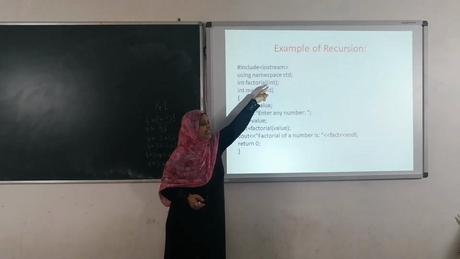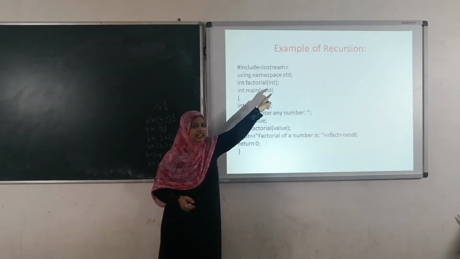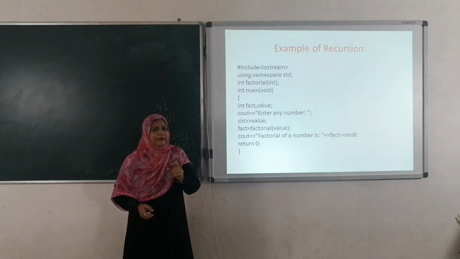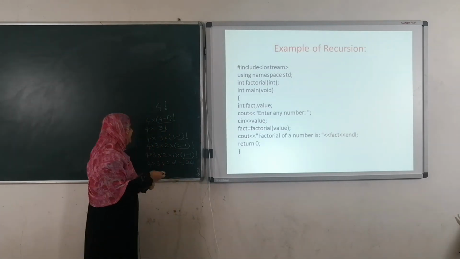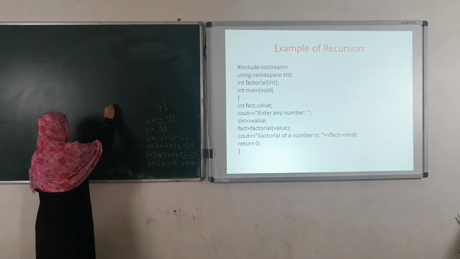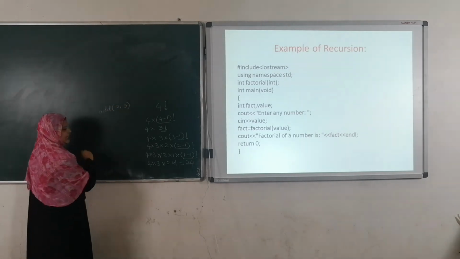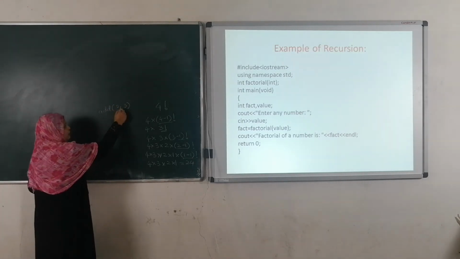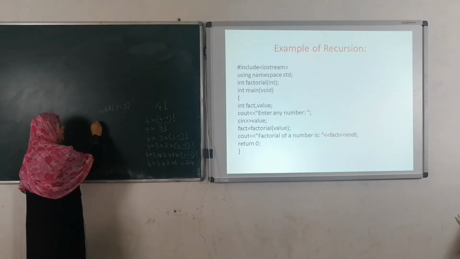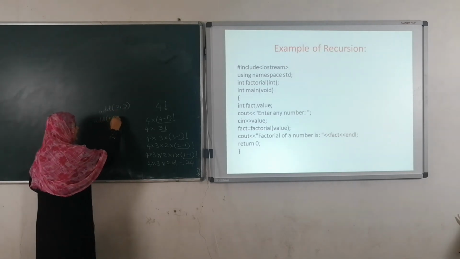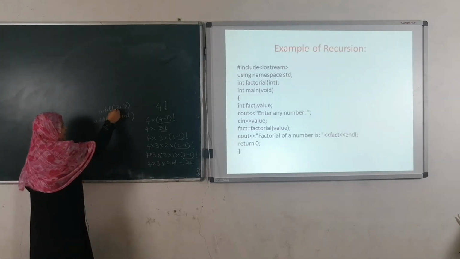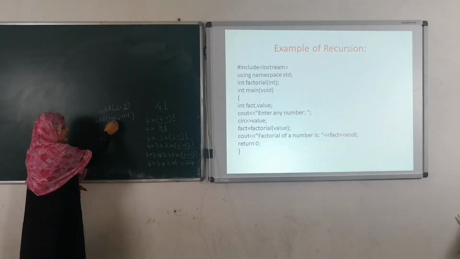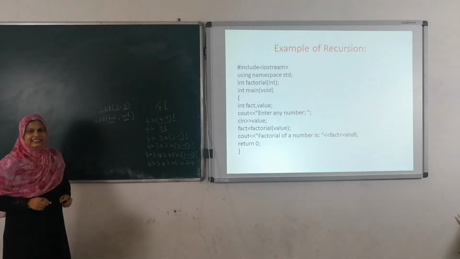If I write only a single int data type, it means that I am going to pass only one value, that is of integer type. See here in the previous example, I wrote add 2 comma 3, the addition of 2 numbers. Addition of 2 numbers means I am going to pass these 2 numbers, so I have to write add int comma int. Why? Because here I am passing 2 parameters. That's the reason I write int comma int.